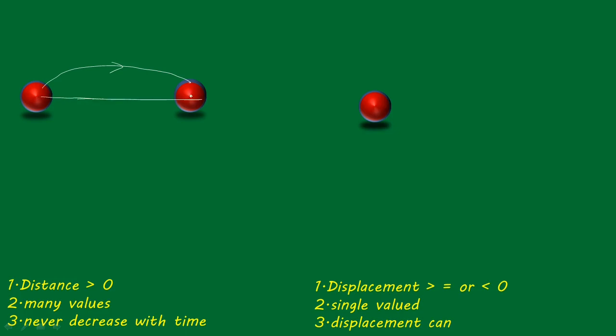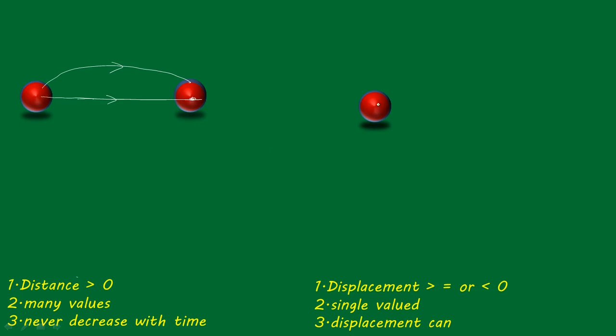Maybe the particle moved in this way, but you always have to consider the shortest distance like this only. Now see, the distance is greater than 0, of course, and it has many values, I will tell you what those many values are again. So this is the way you have to consider the distance. Maybe the particle moved in this way, but for displacement you always have to consider the shortest.